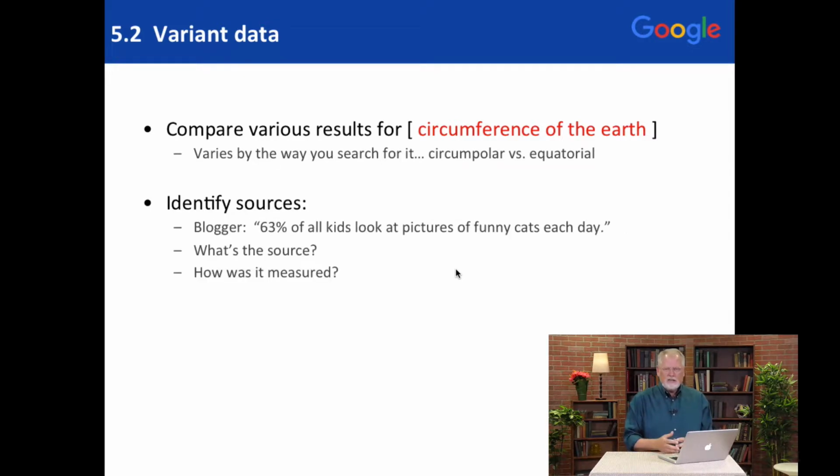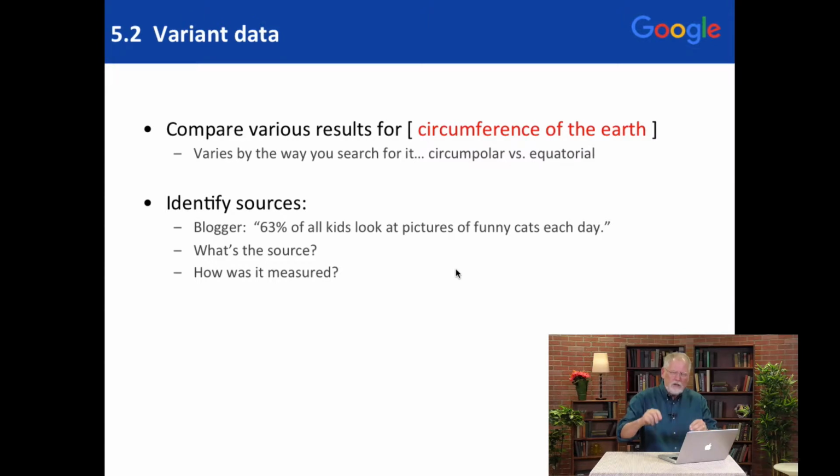So when you're asking questions like, how many kids look at funny pictures of cats? You might find a blogger source that says, oh, it's 63%. You as a discerning researcher, you as a great person who knows how to use online resources, might think, what was that source? Who was that blogger? How did they measure that? Is it accurate, or were they just sticking their finger up in the wind and saying, I think it's 63%.